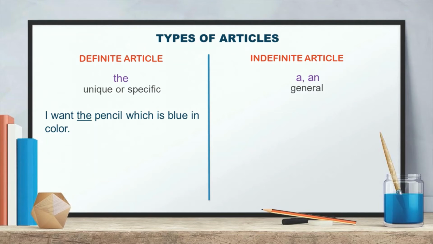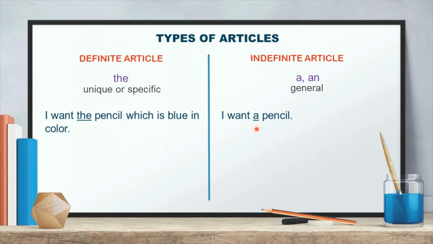And in another sentence, the sentence of indefinite article: I want a pencil. Here the article is a and it is used before pencil. So how do we know where to use a and where to use the? Because here I am talking about a particular one, a specific pencil, the pencil which is blue in color. This pencil has some specific quality, blue in color.